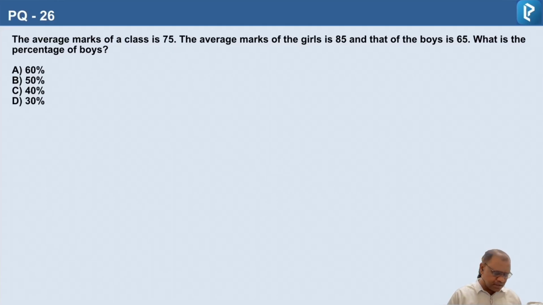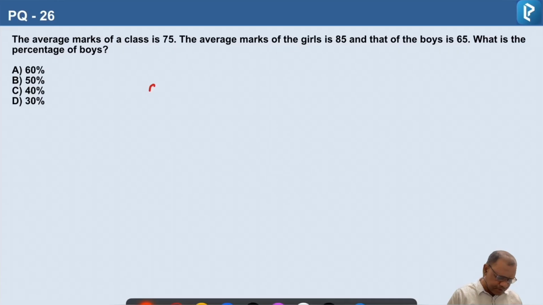We have two categories of students, boys and girls. The average marks of the boys is 65. So for boys, the average marks are 65. And average marks of the girls is 85. And for the whole class, the average marks are 75.